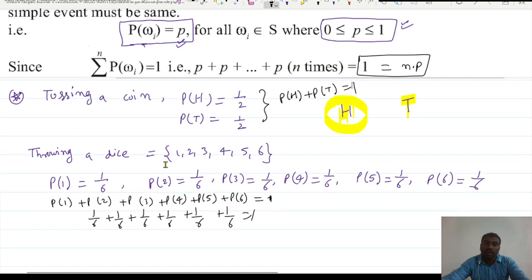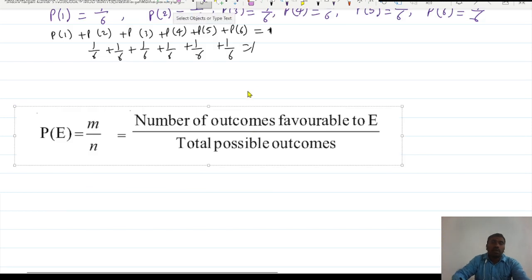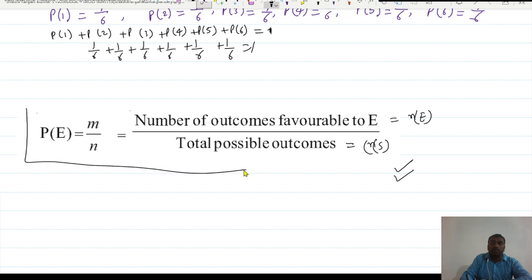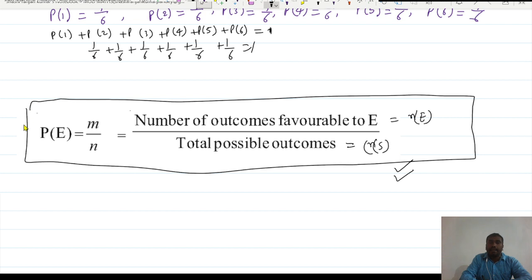Okay, fine. So this is the formula we can use for equally likely outcomes. Let us suppose you are doing any experiment, and the total number of possible outcomes is ns, and the favorable outcomes, meaning what is in your favor, is ne. So this is the formula: the total number of favorable outcomes to E divided by the total number of possible outcomes is called the probability of E. This is the important formula we will use if all are equally likely.